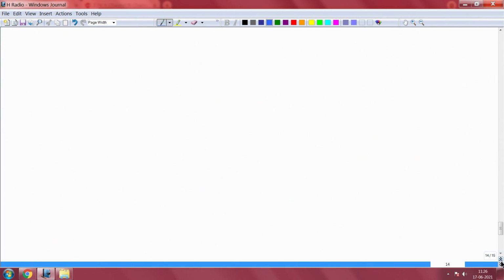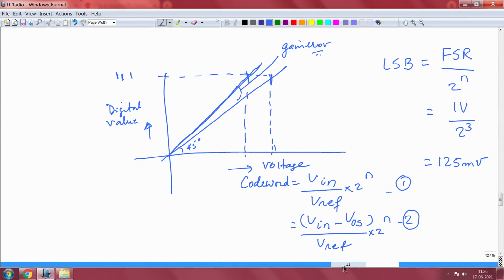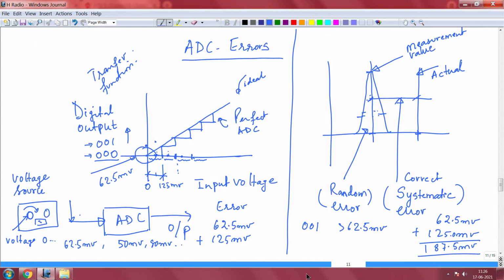Normally if you consider this picture, we wrote here some numbers, 0, 125 millivolt and so on, right, which is essentially our example of taking FSR as 1 volt and 3 bit resolution, so we get this 125. From 0 to 125, we said the transition is from 000 to 001, that is the next code word.